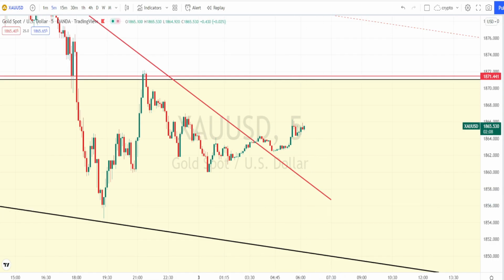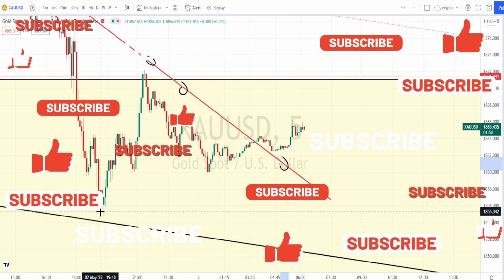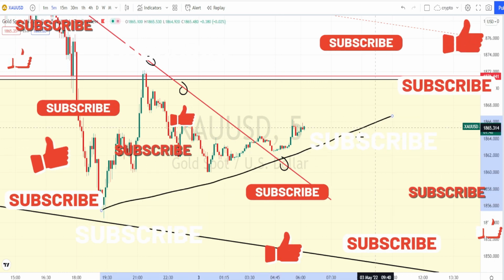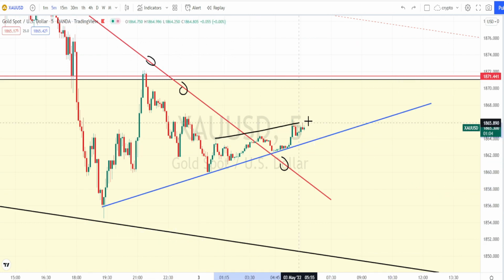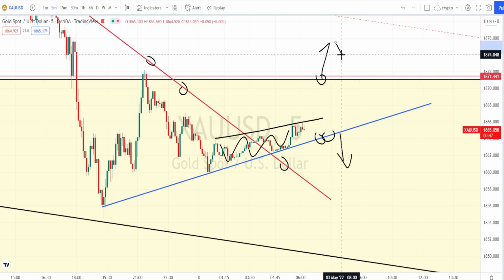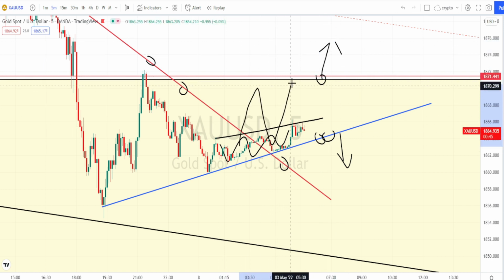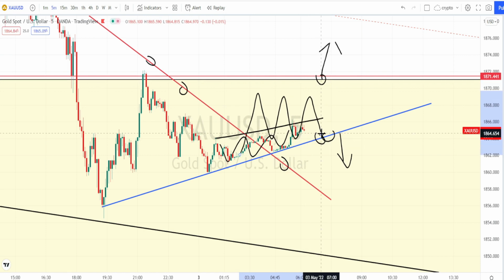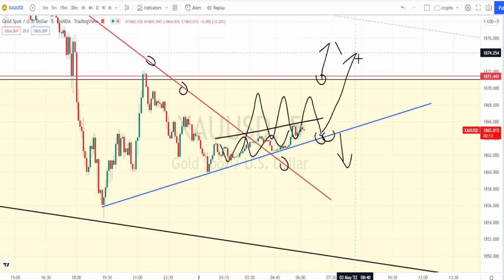I'm in 5 minutes time frame now. We already know that the price action has given breakout from the resistance line from the 30 minutes time frame, and currently it is in a bullish trend reversal. But you can notice that the bullish momentum is becoming weaker and weaker. Wait for it to break this support line or trend line to take trades on the bearish side, or wait for the price action to break this resistance level of 1871 to go on a bullish side trades. Currently the trading ranges are becoming narrower and narrower. So I would advise you to wait for a proper trend to take directional trades.